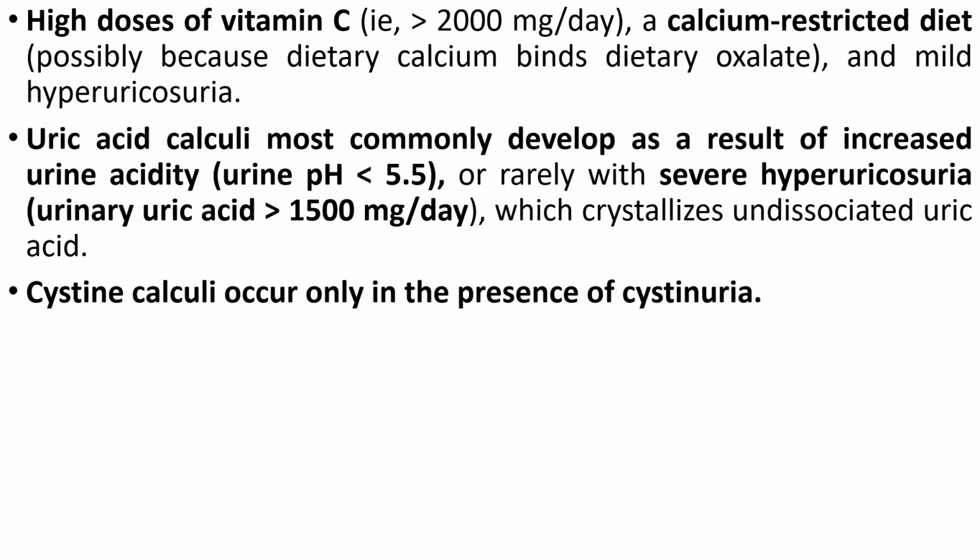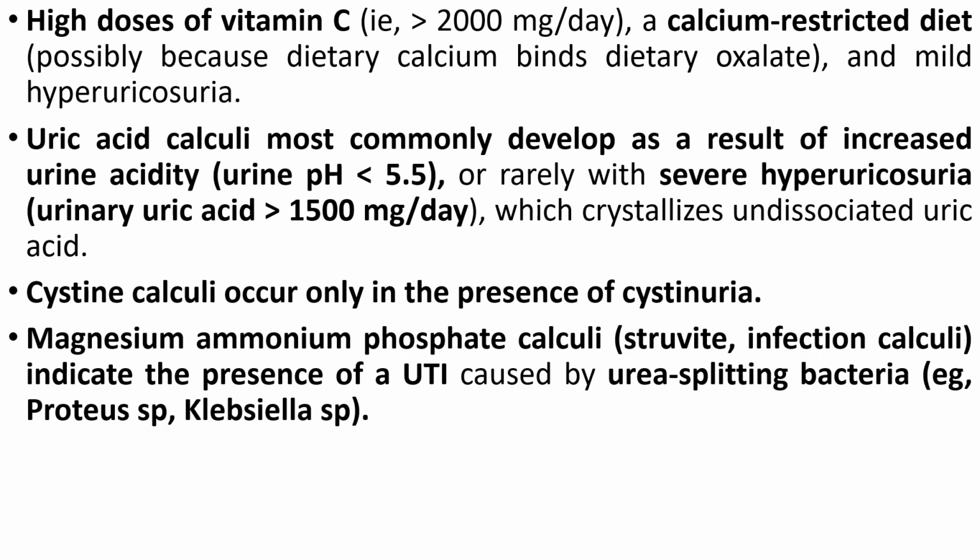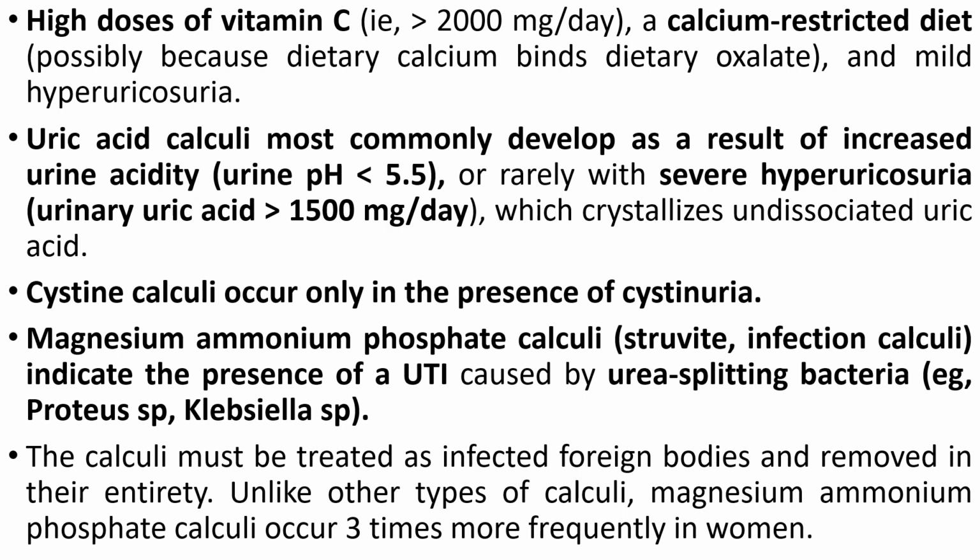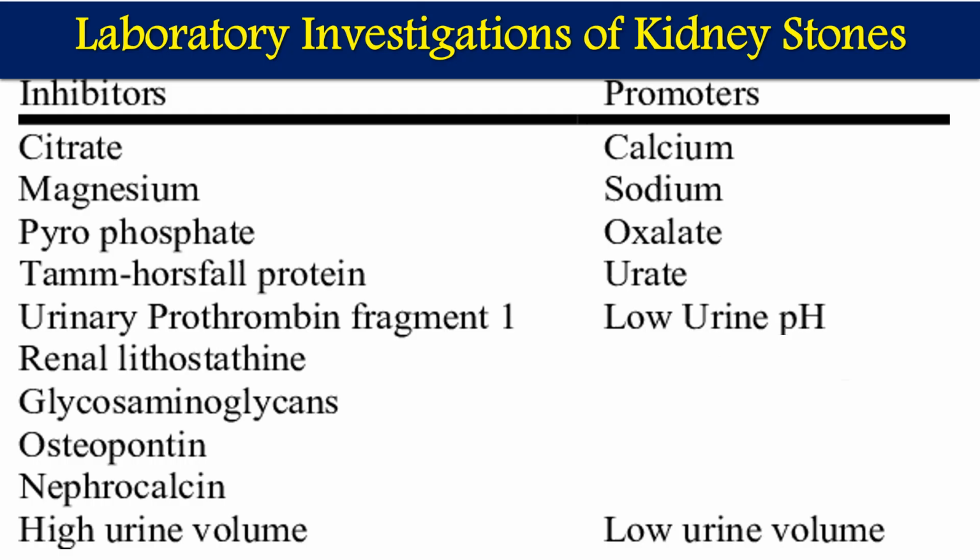Cystine calculi occur only in the presence of cystinuria. Magnesium ammonium phosphate calculi, that is struvite, form mainly because of UTI infections by urea splitting bacteria, mainly Proteus and Klebsiella. The calculi must be treated as infected foreign bodies and removed entirely. Unlike other types of calculi, magnesium ammonium phosphate calculi occur 3 times more frequently in women because of more chances of infection occurring in women. That's why calcium phosphate and oxalate phosphate stones occur more in women than men.